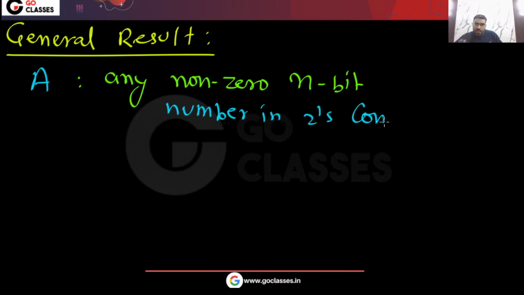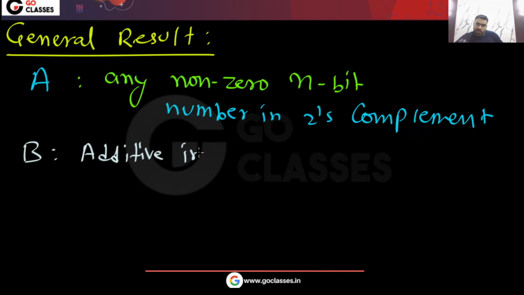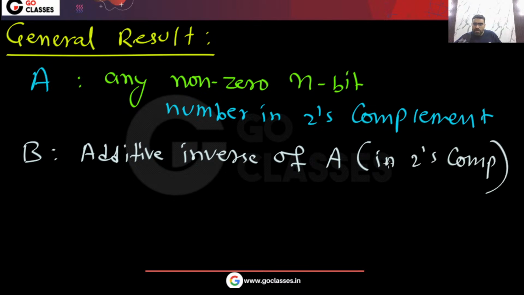And what is b? b is the additive inverse of a, again in 2's complement.